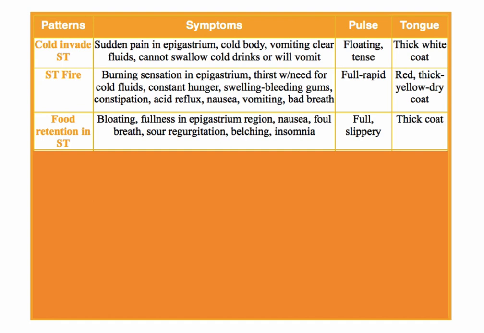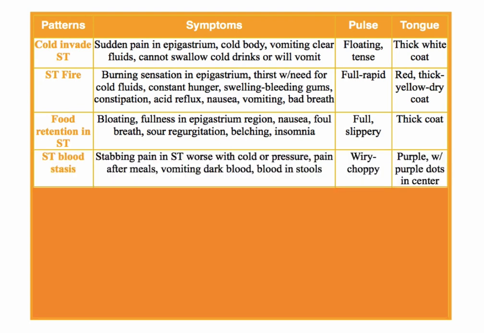But for some people, that could also be chronic. Some people overeat chronically every day, and that becomes a slippery pulse that's constantly slippery, full, large, big, because that's excess food retention in the stomach. And a thick coat on the tongue. Now, the color of the coat depends on whether there's heat or cold. So usually it's just a thick coat on the tongue, and most of the time probably a greasy coat on the tongue for those people. So again, that could be acute or chronic.